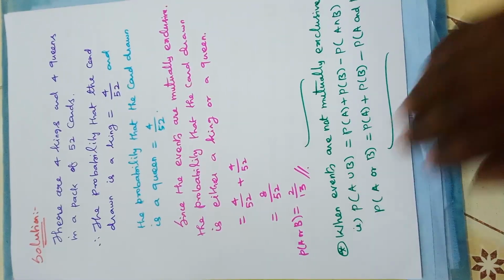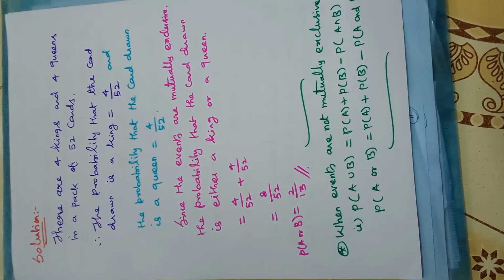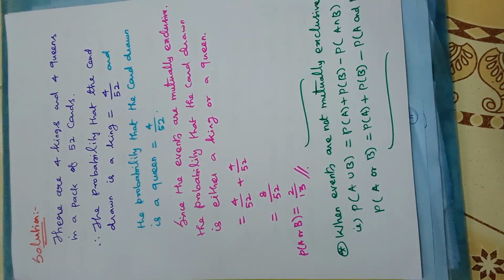See this solution. There are 4 kings and 4 queens in a pack of 52 cards. So these are the classification. How many queens in the pack of cards, or how many kings in the pack of cards, isn't it? So there are 4 for each, king as well as queen. The probability that the card drawn is a king is 4 by 52, isn't it? Then the probability of the card drawn being a queen is also 4 by 52.